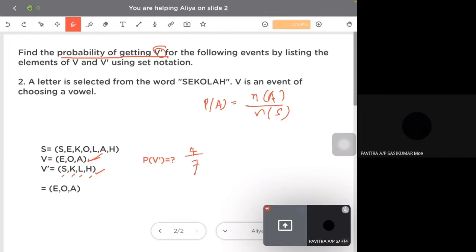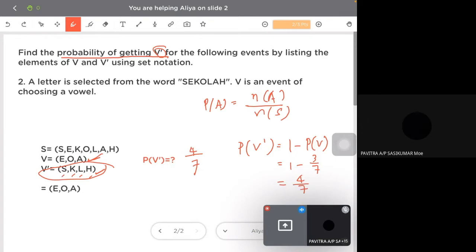Right, 4/7. If you don't want to find the non-vowel directly, actually you can use another way. If you do not show this, you just do V, which is the vowel. E, O, A, so 3. To get P of V prime, you can use 1 minus P of V. This is another way, which is an alternative method. 1 minus 3 over 7 is 4 over 7.